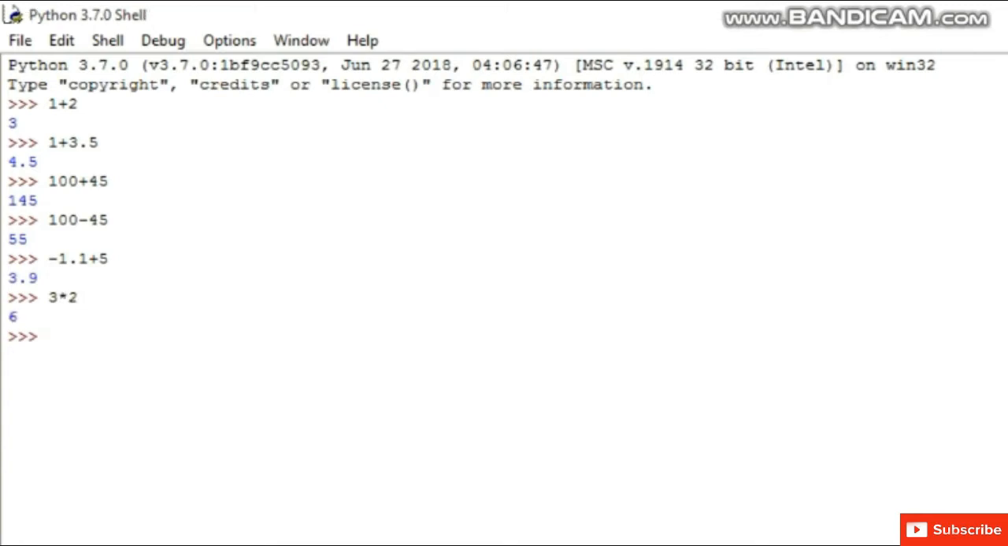3 into 2 is equal to 6. 3.5 into 1.5 is equal to 5.25. 3 divided by 2 is equal to 1.5. 4 divided by 2 is equal to 2.0.